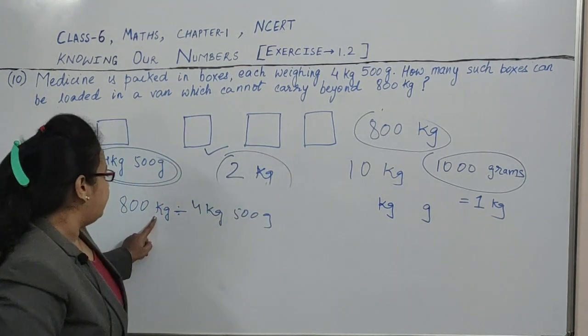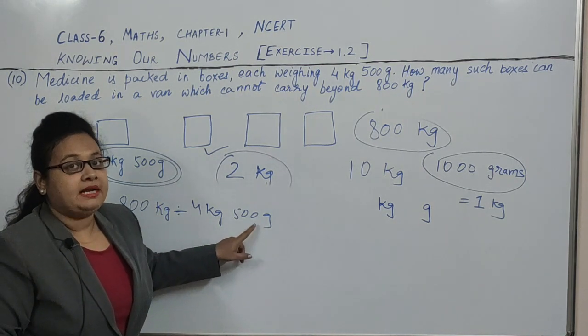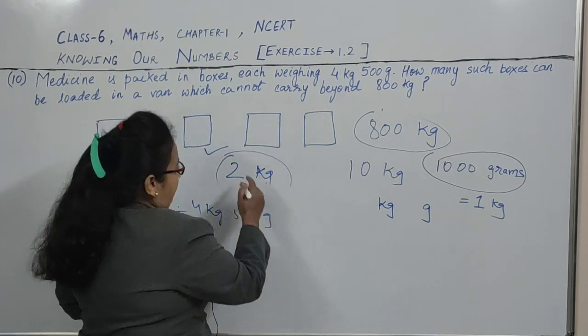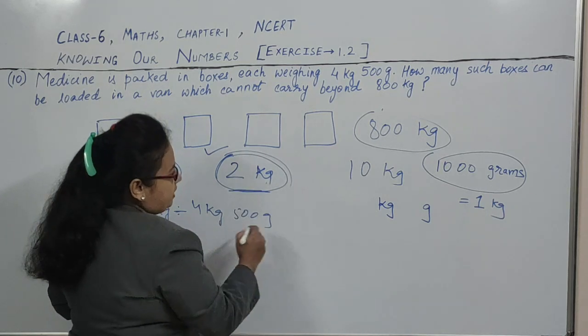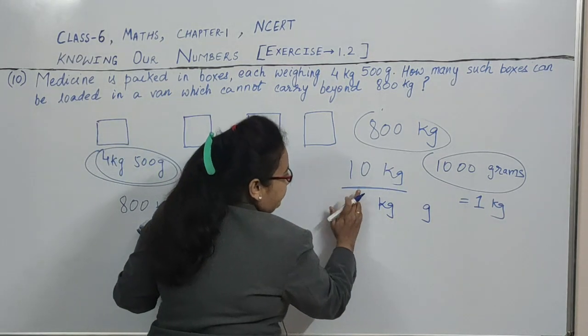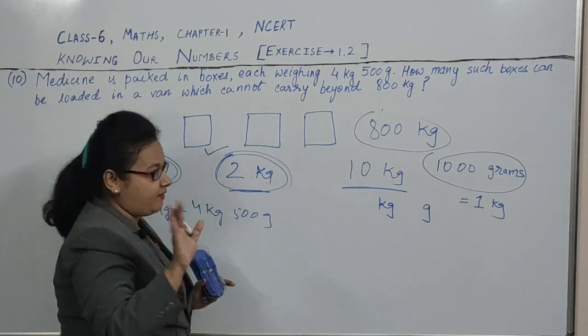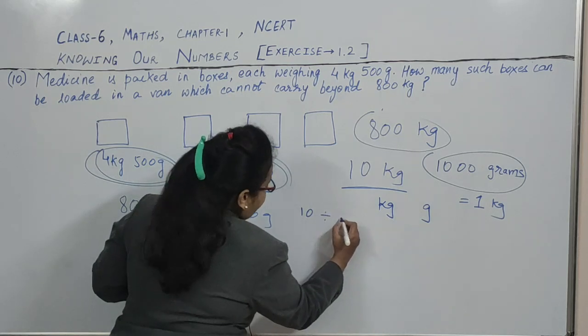Then only we can divide 800 kg by 4 kg 500 gram and find how many boxes can be made. Like we found here, one box of medicine is 2 kg and the van can only load up to 10 kg, so how many boxes can be loaded? Only 5, by dividing 10 by 2.